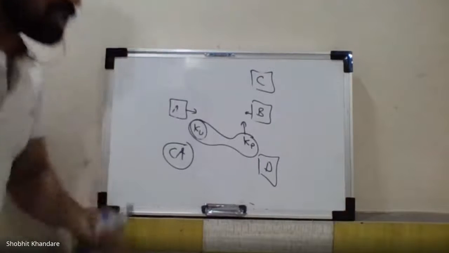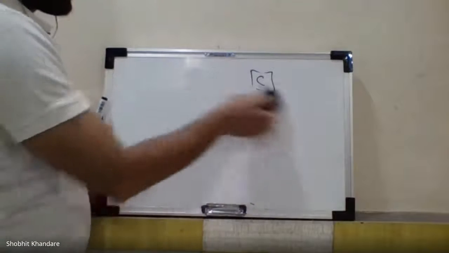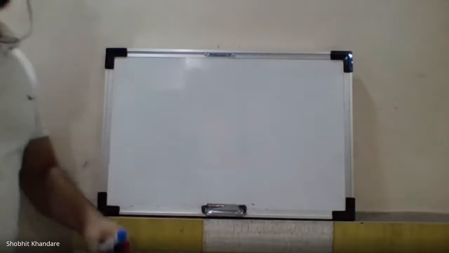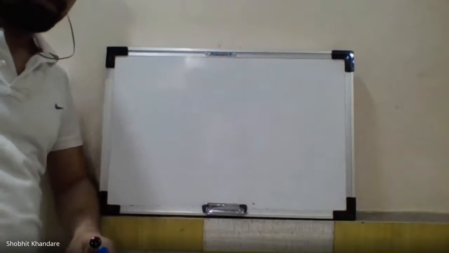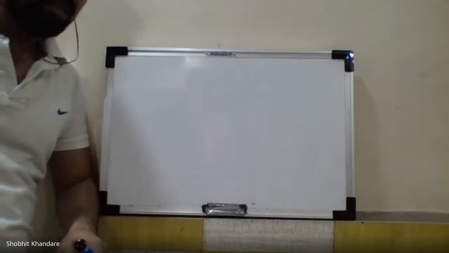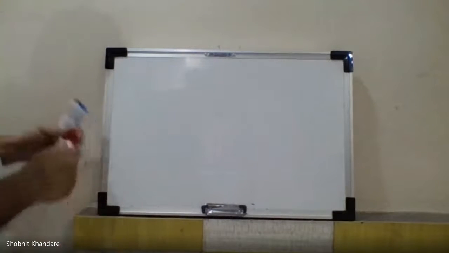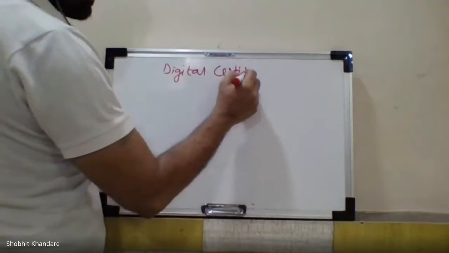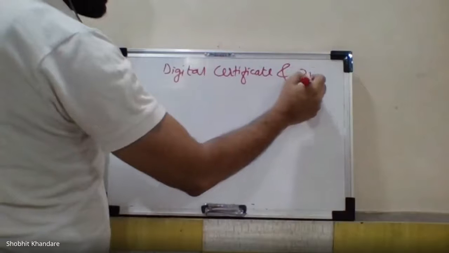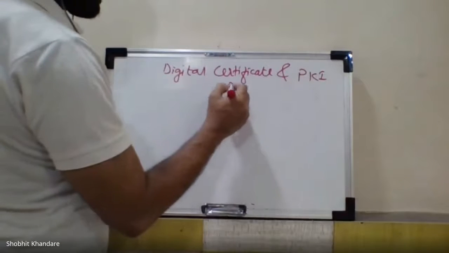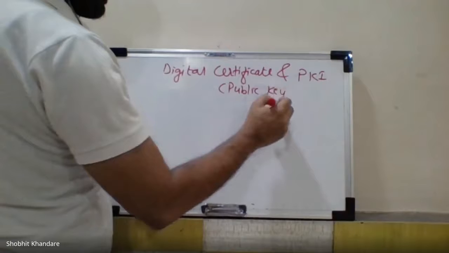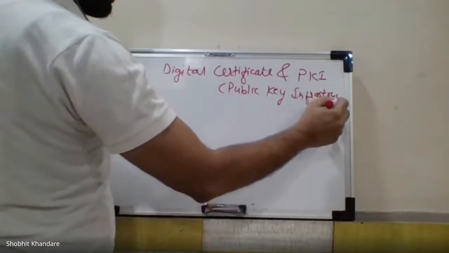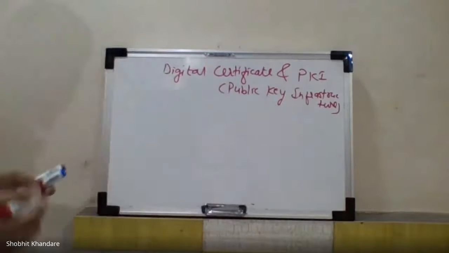Now, today we'll be talking about digital certificates. Digital certificates and the certificates which are maintained by the CA, they are the same. Okay, but we are going to see what the digital certificate is and the public key infrastructure. So today we are going to see two concepts: digital certificate and PKI. PKI stands for public key infrastructure.